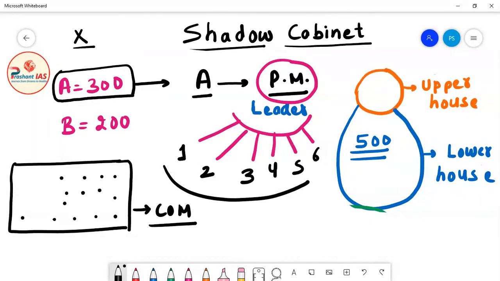Now the council of ministers is formed, and I have told you that within the council of ministers there is a body known as the cabinet. The cabinet is the body in which there are all cabinet ministers, meaning rank 1 ministers, and the cabinet takes decisions on behalf of the entire council of ministers. So this is the prime minister, this blue rectangle is the cabinet, and this black rectangle is the council of ministers. This is a very general procedure which happens in all the countries where there is a parliamentary form of government.